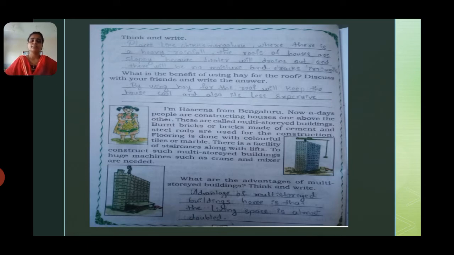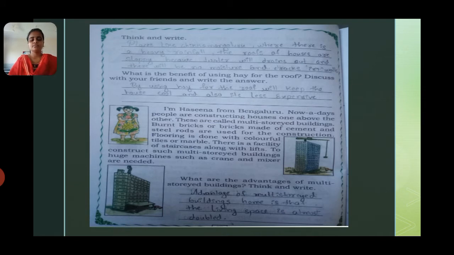When a house gets more moisture, some of you might have seen that there is a crack on a wall. Why? If you ask your elders, they will tell you that the moisture has been absorbed by the walls, so it might get cracked. To avoid that, they make the roof slopey.